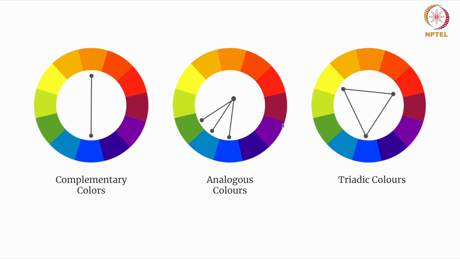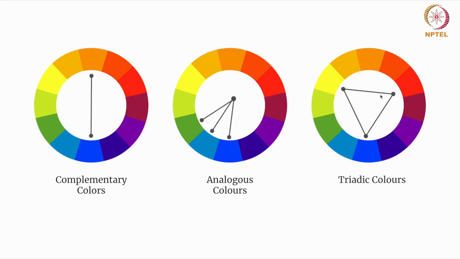Similarly, triadic colors are equally spaced colors on the color wheel. If you say yellow, blue, and red, they are triadic. Or look at this: yellow, orange, then blue, green, and then leaving three colors, this one, purple, red.